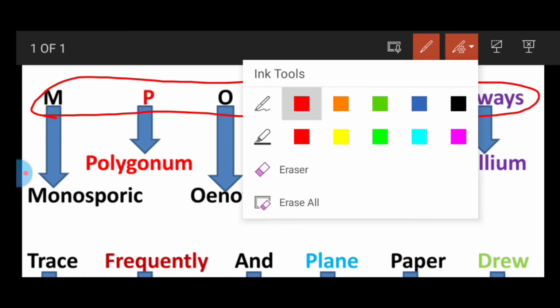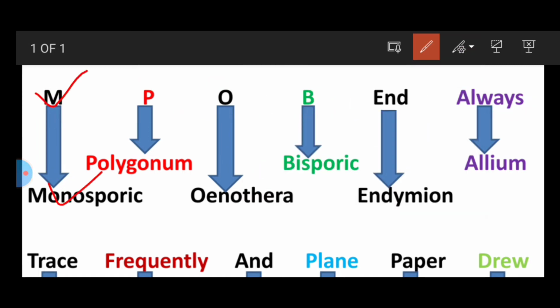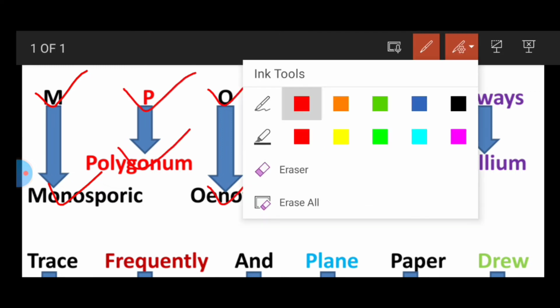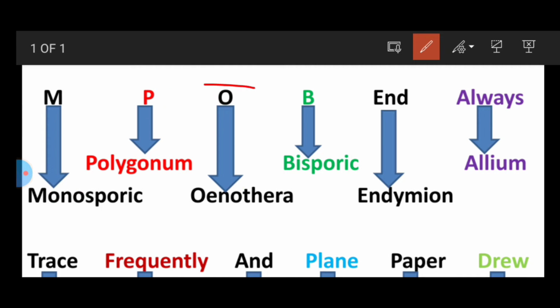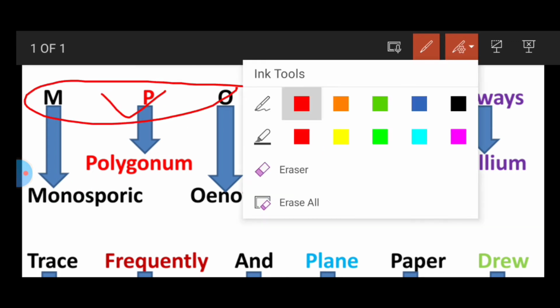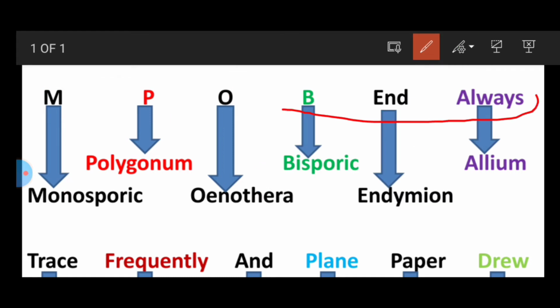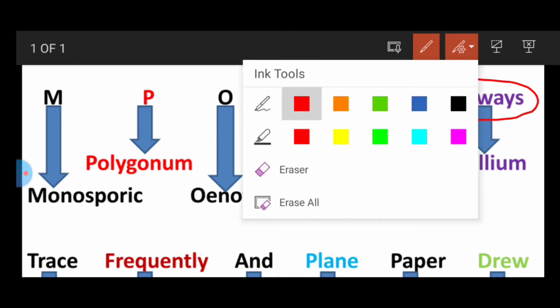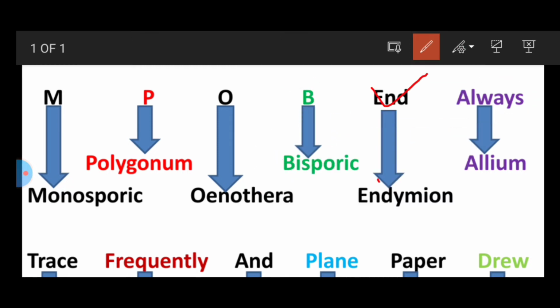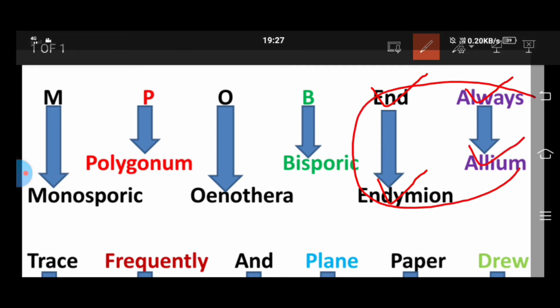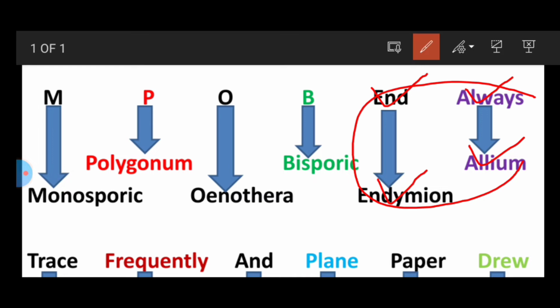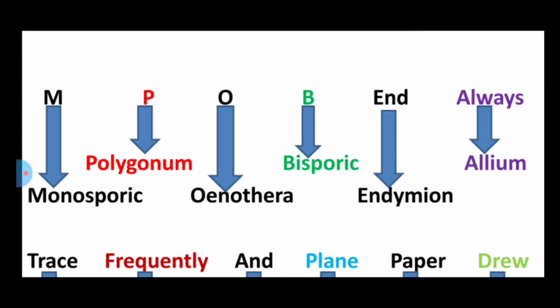What does this mean? Look here. M stands for monosporic embryo sac and its examples, P stands for polygonum, O stands for oenothera. So these are the monosporic embryo sacs. These are the common type of embryo sac in angiosperms. Now second is bend always. B stands for bisporic type of embryo sac. End stands for endymion and always stands for allium. So endymion and allium, these two are the examples of bisporic embryo sac.